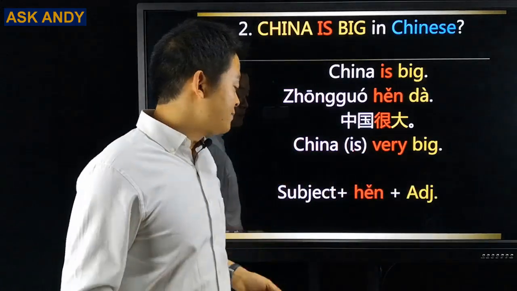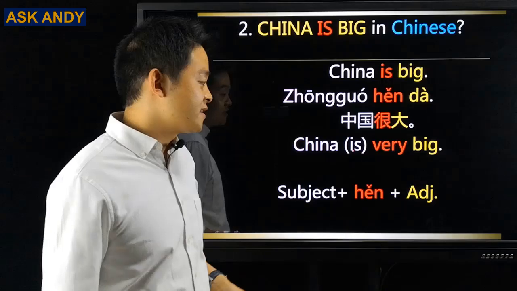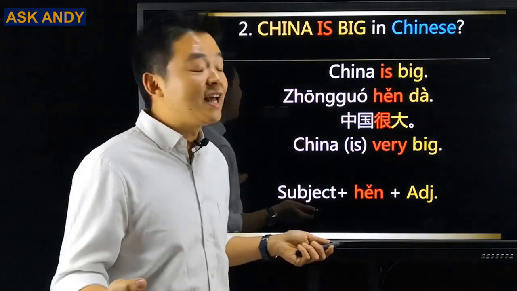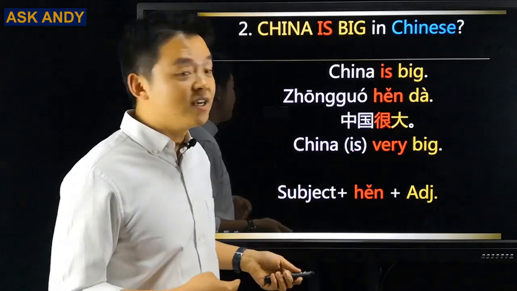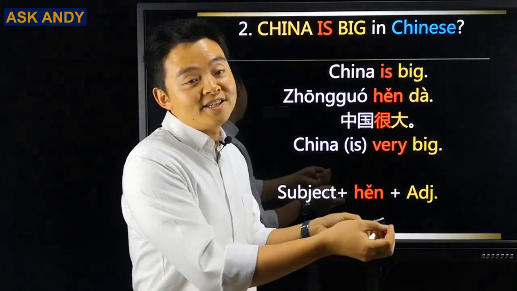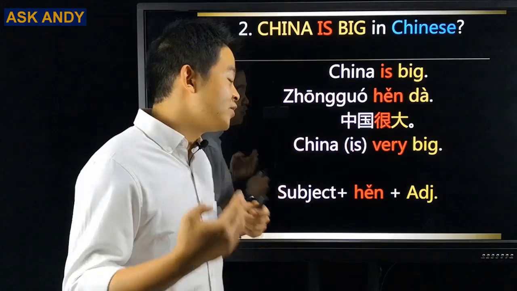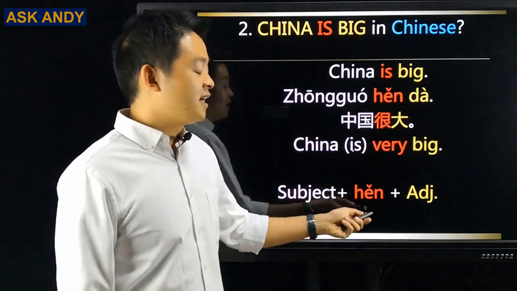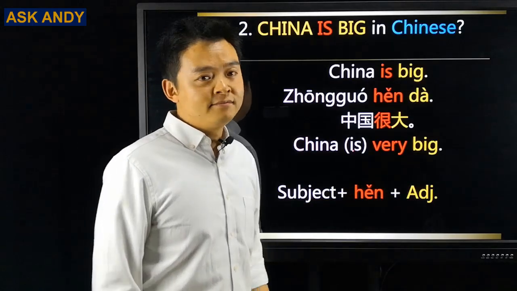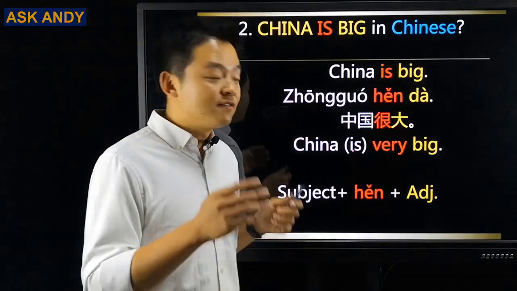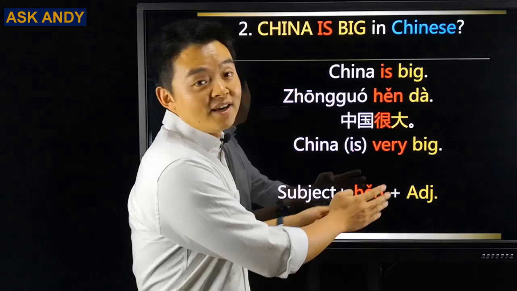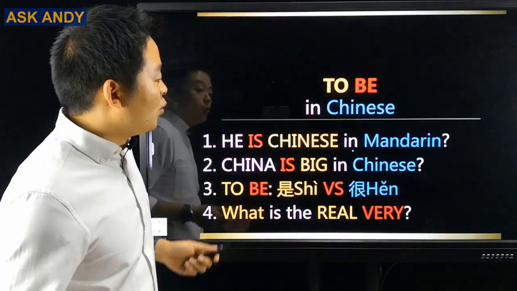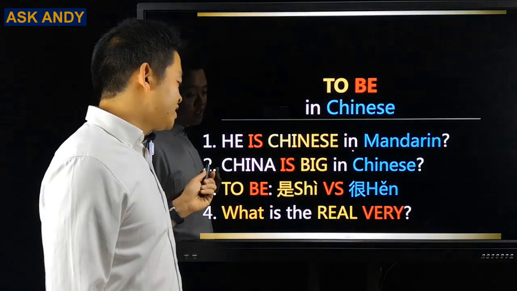So this is the pattern for you to describe things with an adjective. In English, when we describe something, it is something "is" an adjective. But in Chinese, the basic pattern would be subject plus 很 plus adjective. That is the pattern for describing something with an adjective. Okay, we have done question number 1 and question number 2.